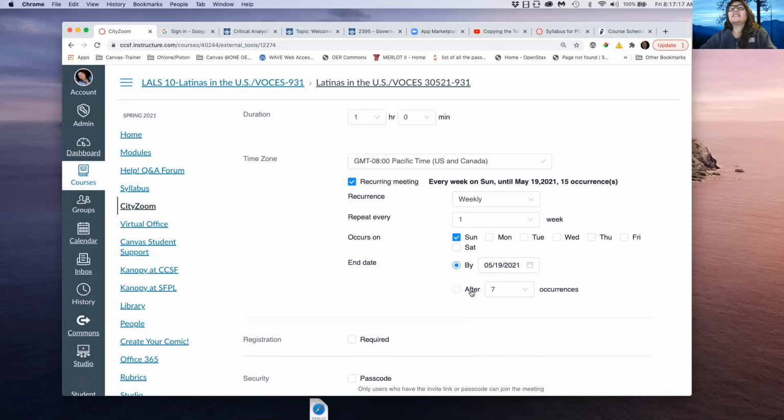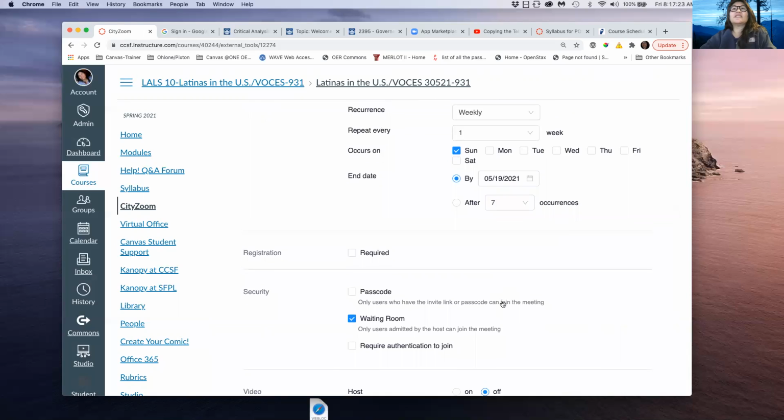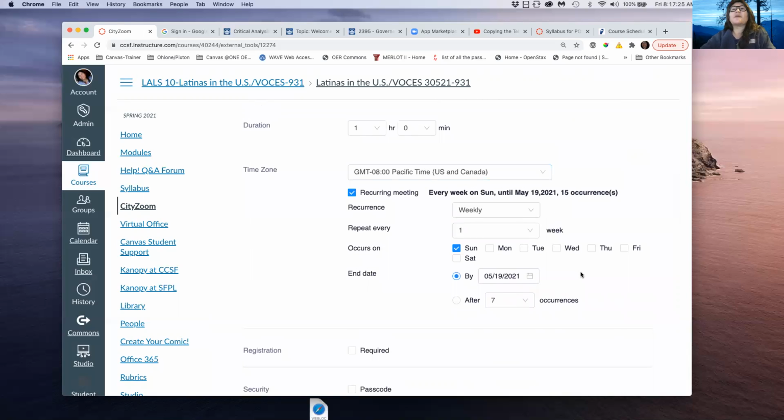And then you could say after 16 occurrences, because we have 16 weeks or 17 weeks. And then does this part make sense here? Because this is how you make it recurring. No, it does not. Okay.